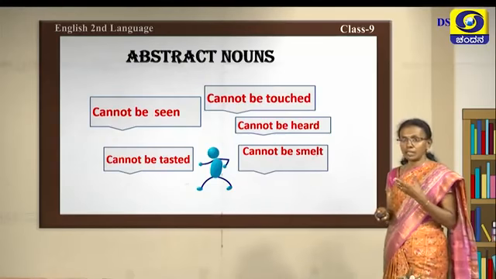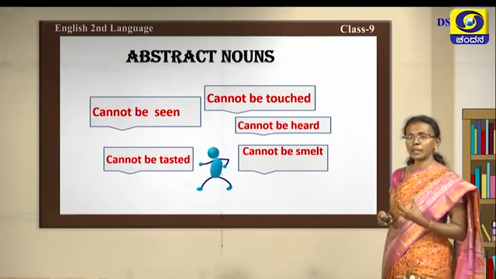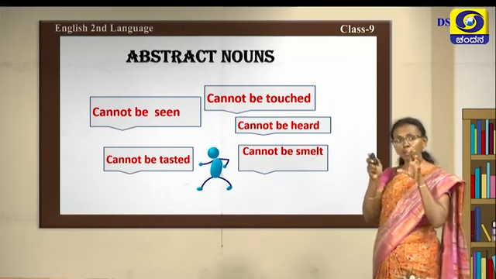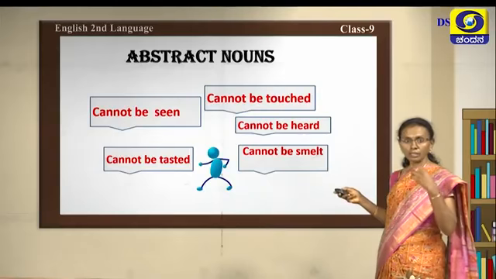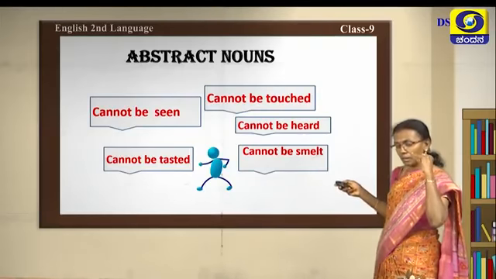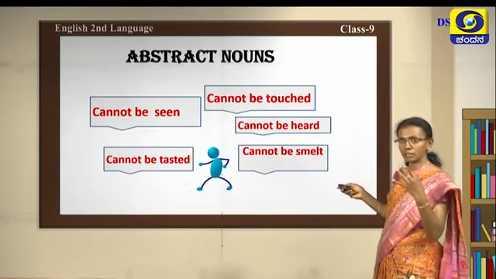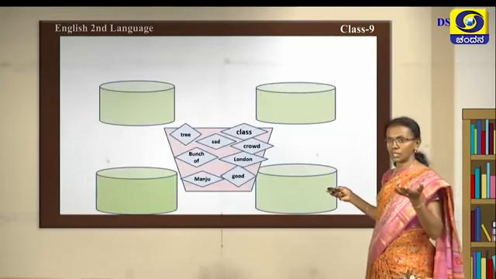Only be felt. Otherwise you cannot understand abstract nouns. So you can find nouns in abstract form also. You saw now the happy frog, and next angry, and next sad. So all these come under abstract nouns.